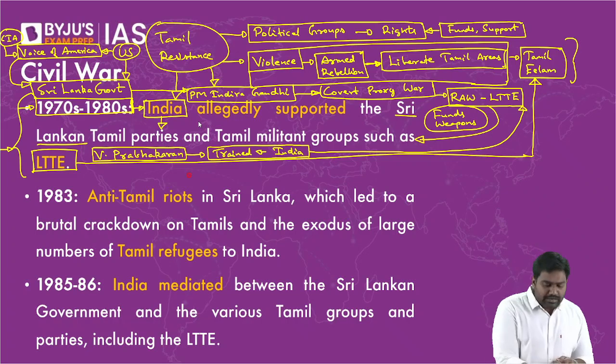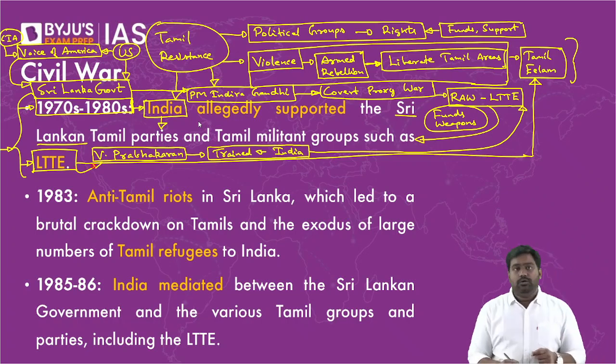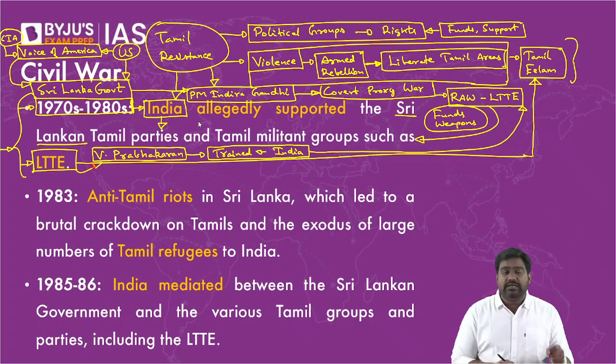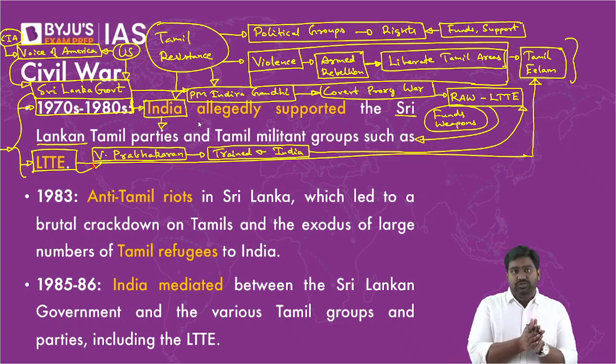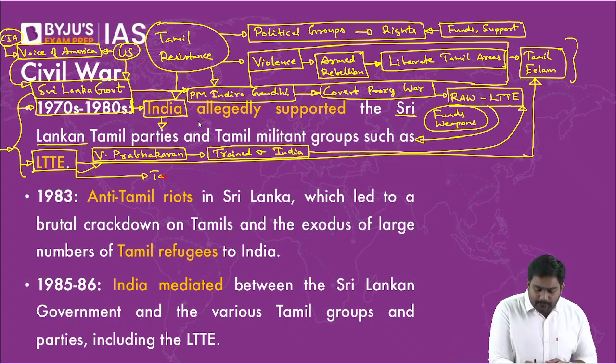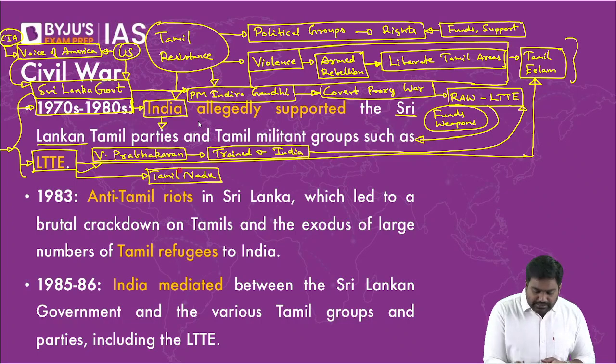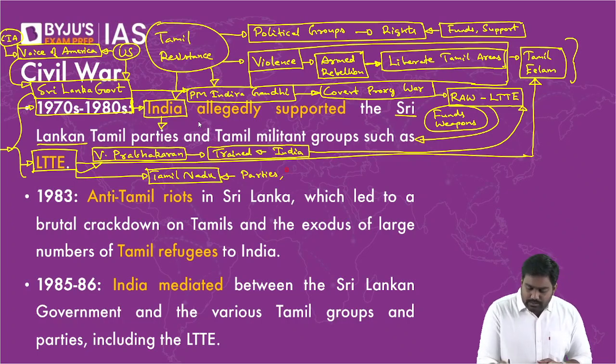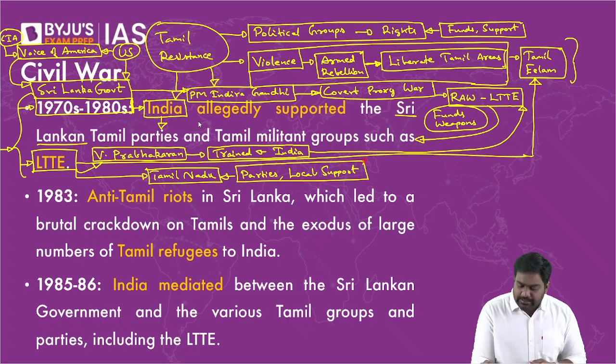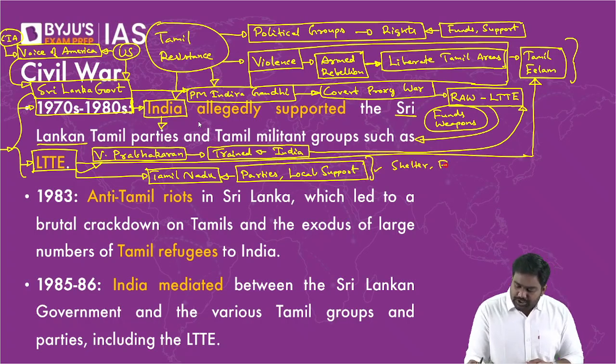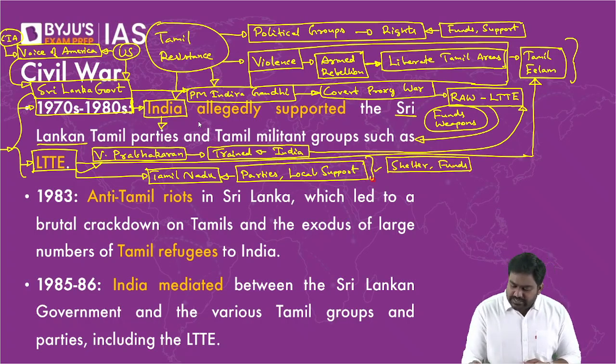The LTTE would become a very notorious organization that went out of control, which would not only threaten the very existence of Sri Lanka, but it started threatening India itself. The Tamil nationalist sentiments would spread to Tamil Nadu. It got a lot of support in Tamil Nadu. Several political parties and even locals as well, to an extent. Several organizations, they started backing the LTTE. They started providing shelter, donations, and support to the LTTE's movement in Sri Lanka.